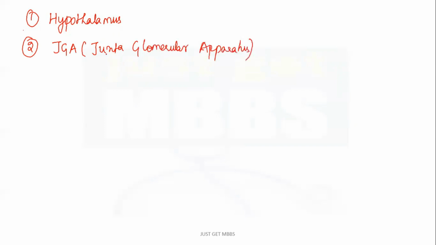Juxta means close to, nearby, proximity; all these words are synonyms of juxta. So the juxtaglomerular apparatus is an apparatus close to the glomerulus, hence the name. And the heart also plays some role in regulation of kidney functions. So we'll see what the players are from each of these.